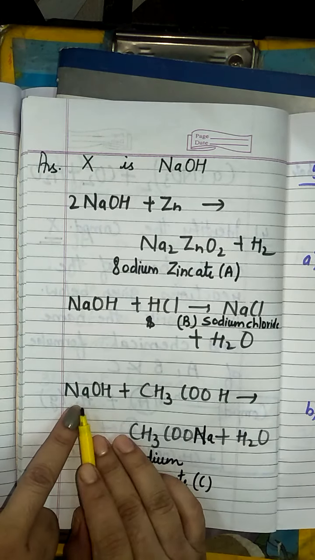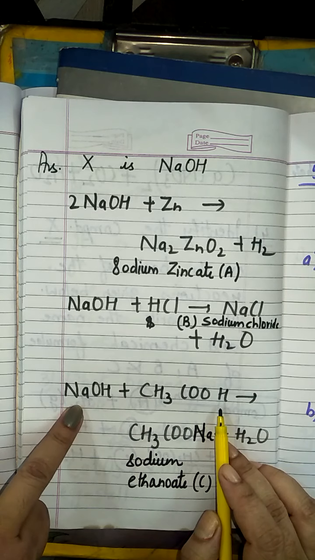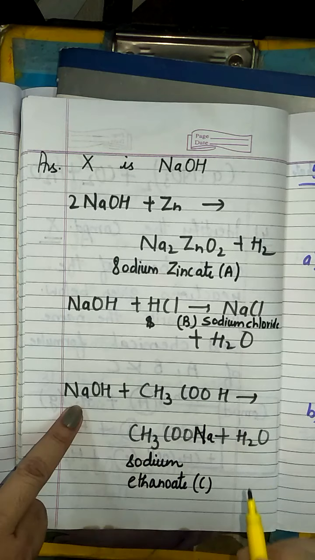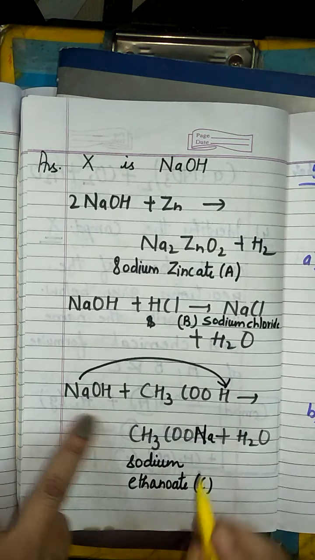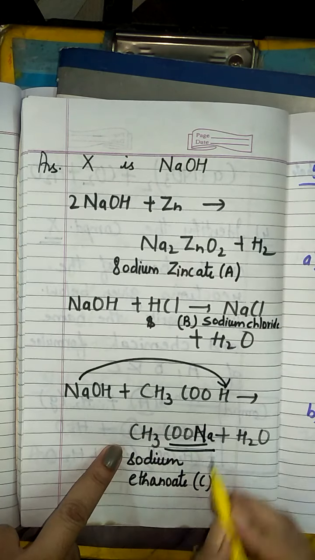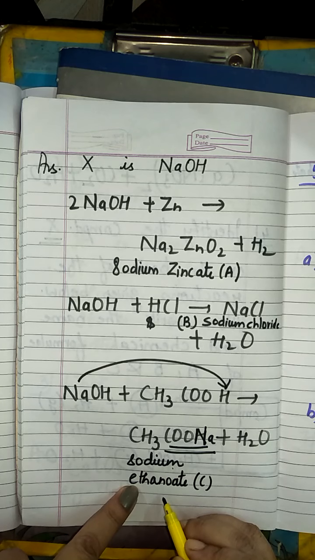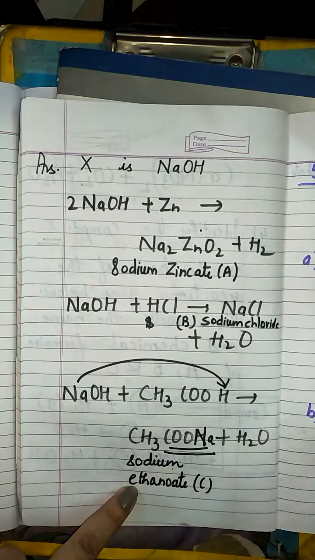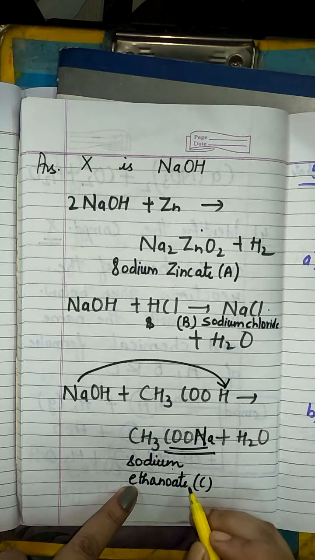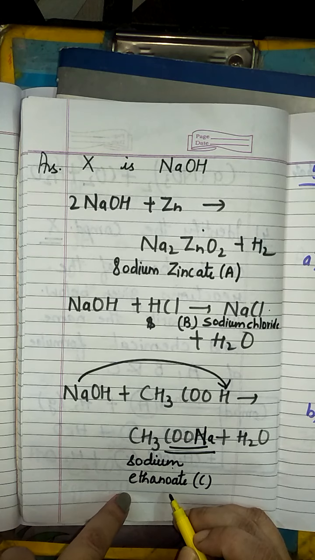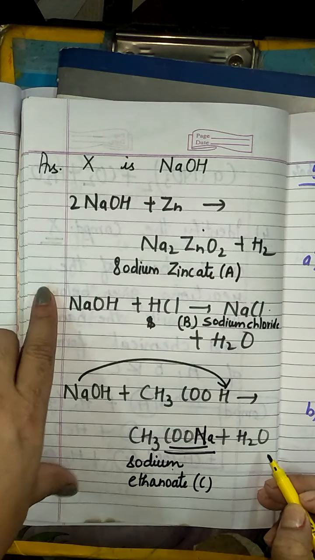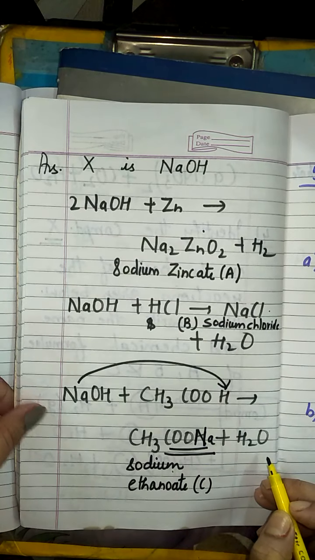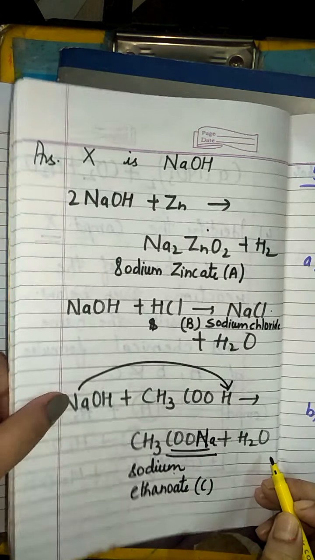When this NaOH and CH3COOH, acetic acid, will react, see how this reaction will be carried out. The sodium will be displacing hydrogen and sodium acetate or sodium ethanoate will be formed. This is A, sodium zincate. This is B, sodium chloride. This is C, sodium ethanoate and water. Fine, this is very good question to be asked. NCERT best exemplar question this is.